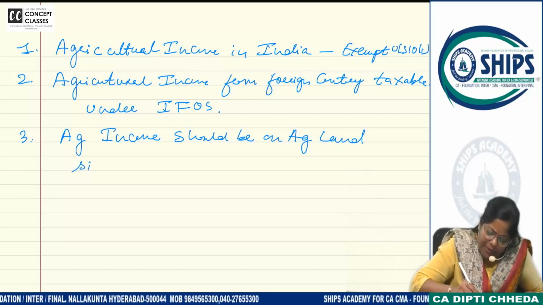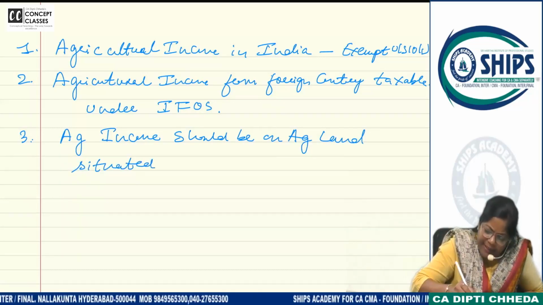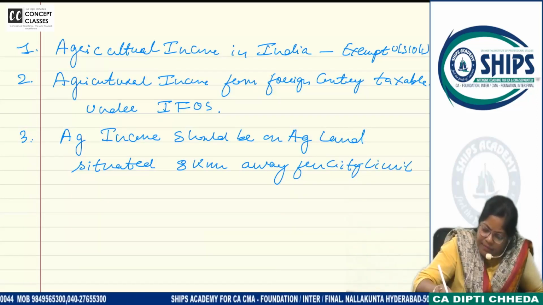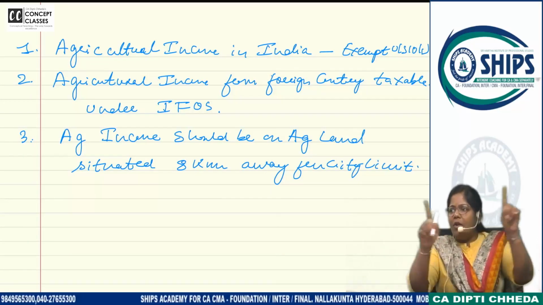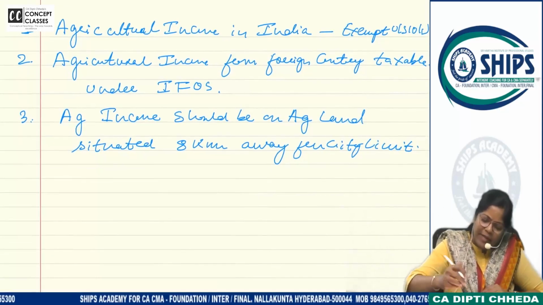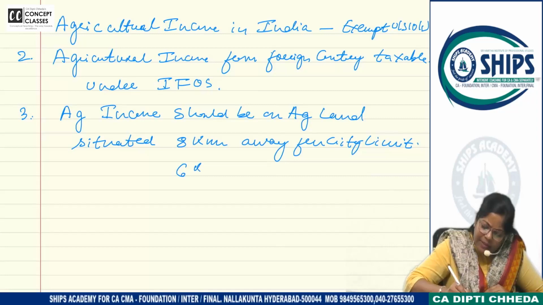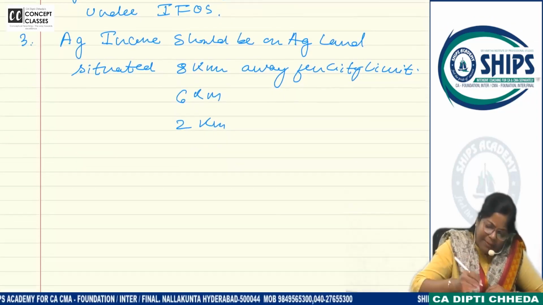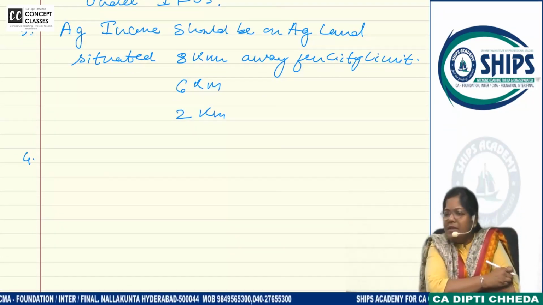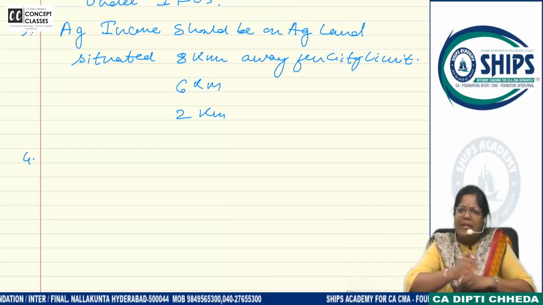In the same point, write down situated 8 kilometers away from city limit. 8 kilometers away from city limit is agricultural land, and on that you should get agricultural income. The 6 kilometers and 2 kilometers restriction you will write at home. That booster note you complete from the table, what population and all.